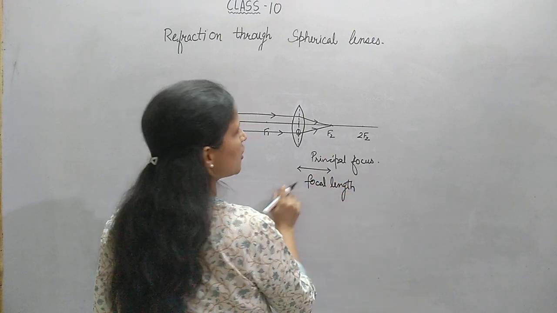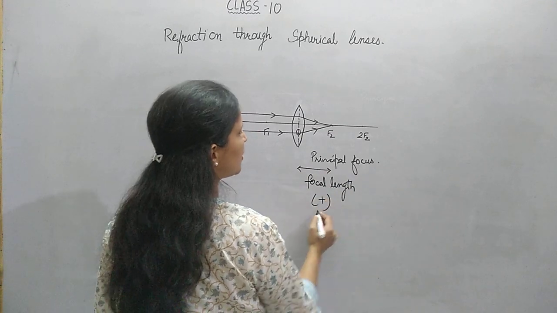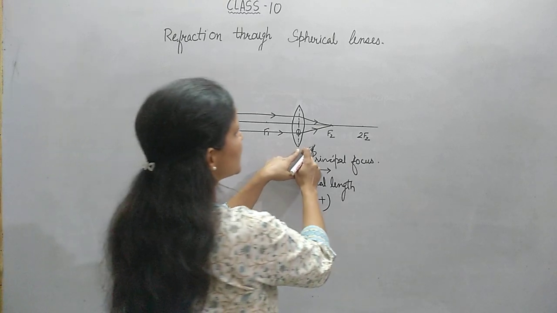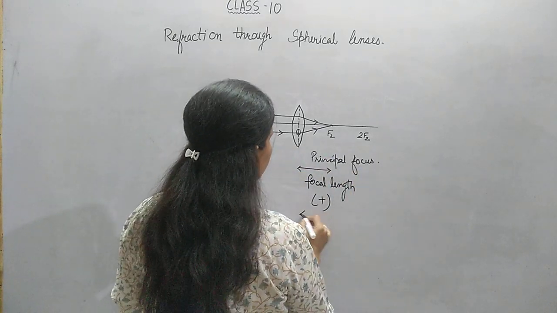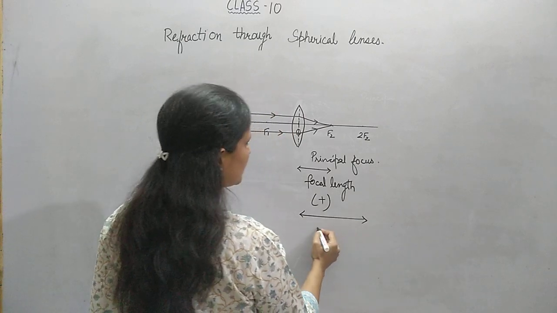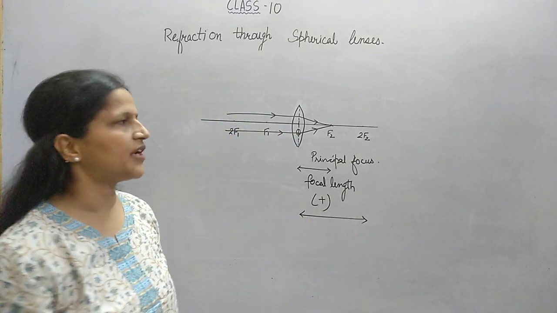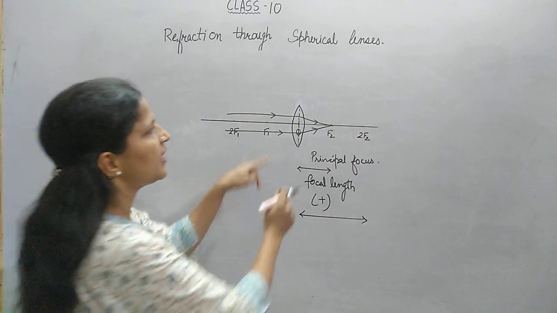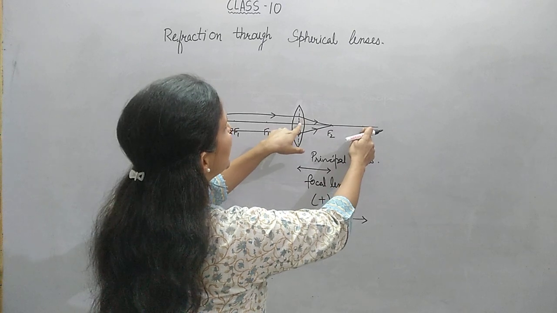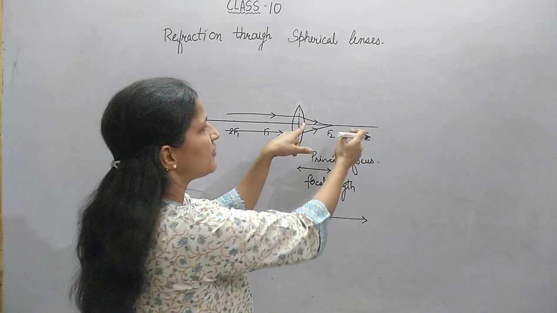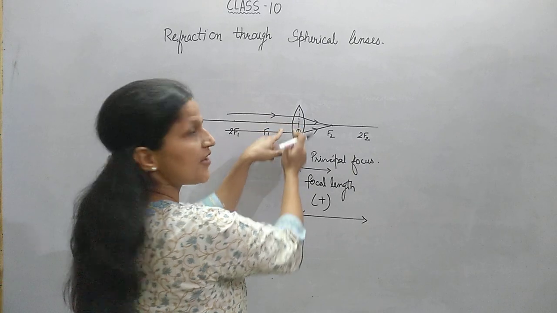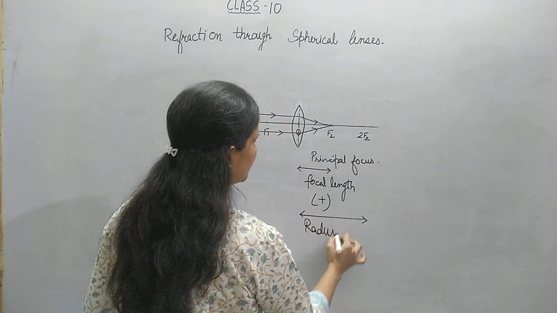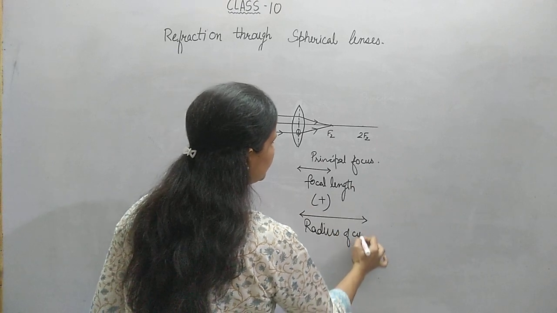This is the focal length, because it is towards the right hand side of the convex lens, so it will be positive. Now what is this distance to F2? This distance to F2 we may call the radius of curvature of the lens, but it is not exactly the radius of curvature, because if it were the radius of curvature, our arc would be at point O itself. But we have taken the arc a little away from point O, but we usually call it radius of curvature, so we label it as radius of curvature.